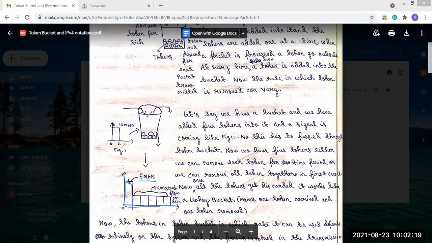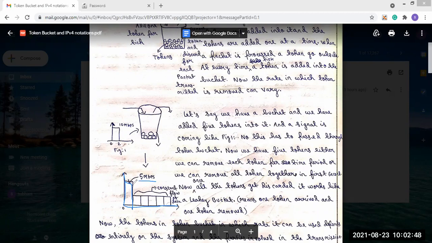So this is the concept of the token bucket algorithm. Now, in the token bucket algorithm definition, we said that at the time of outflow, we can take a bursty flow of data. You see in this signal, when the output is produced, it is at 5 Mbps speed, and after that, a constant flow of data.